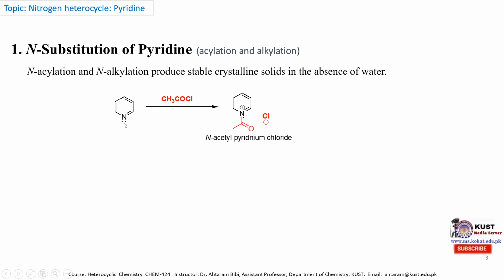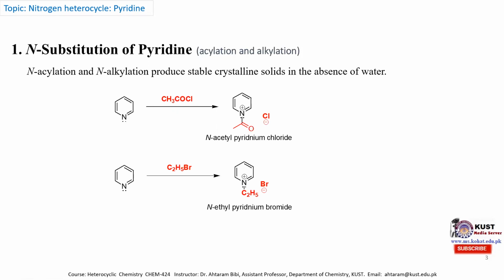So this nitrogen, which carries the lone pair of electrons, attacks this carbonyl carbon atom, the pi electrons shift toward the oxygen, and when they come back, chlorine is eliminated in the form of chloride ion. So we obtain this acetyl pyridinium chloride. And the good thing is this N-acetyl pyridinium chloride is insoluble in organic solvent. So the rate of reaction is generally predicted from the precipitation of this N-acetyl pyridinium chloride.